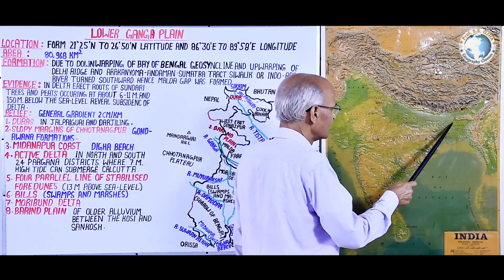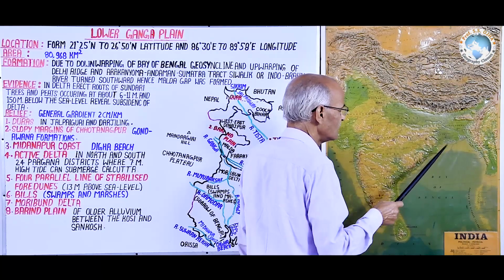The evidences of which are here found even today.